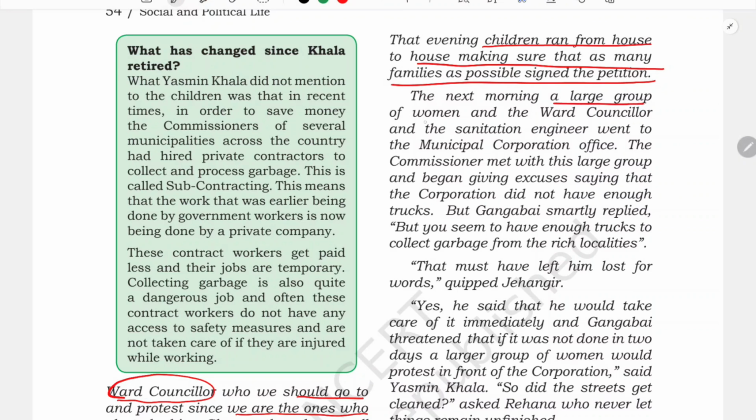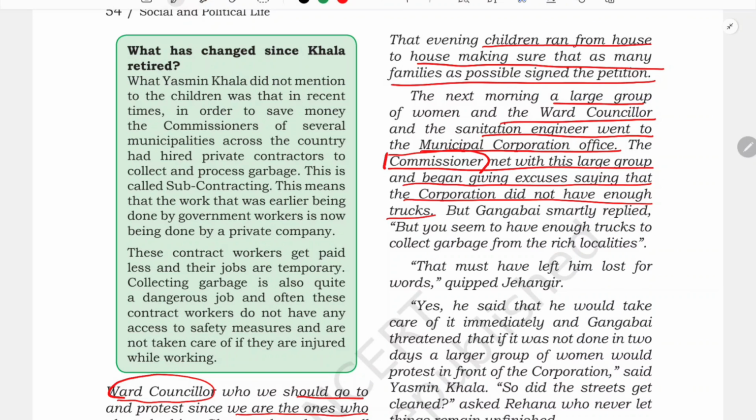The next morning, a large group of women and the ward councillor, along with the sanitation engineer, went to the municipal corporation office, and the commissioner met with this large group and began giving excuses, saying that the corporation did not have enough trucks. He said they don't have extra trucks to clear out the garbage.